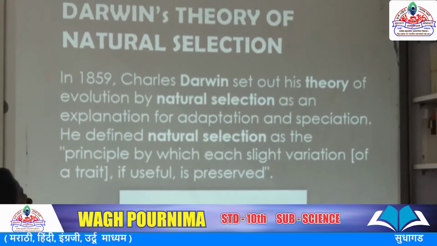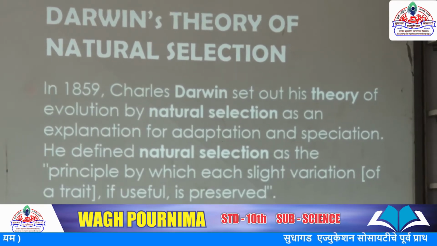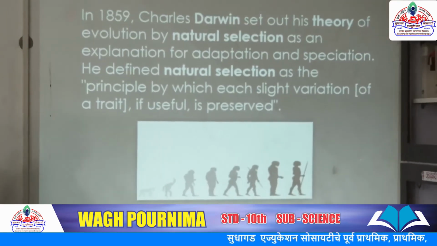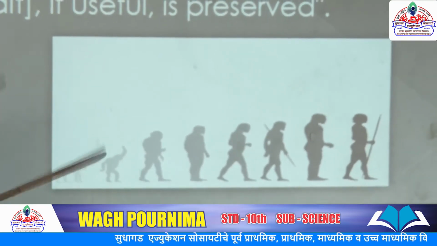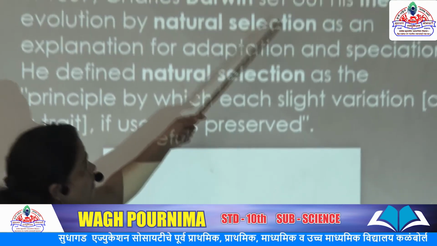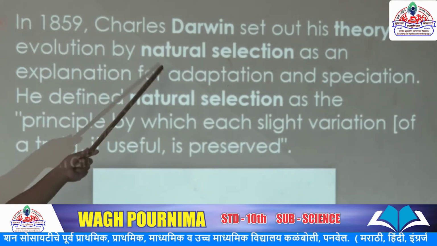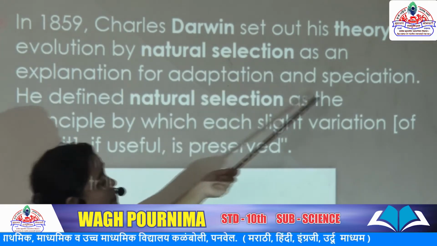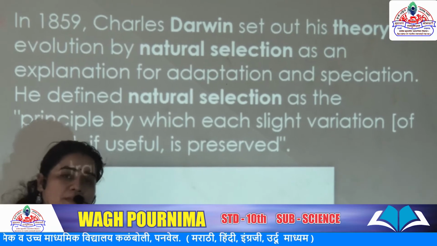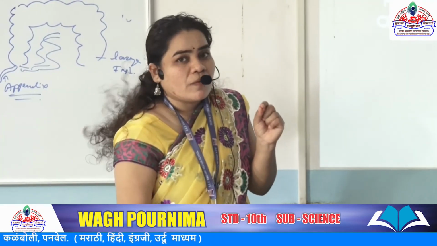Next topic is Darwin's theory and natural selection. This topic is also very important because in 1859, the scientist Charles Darwin set out his theory of evolution by natural selection as an explanation for adaptation and speciation. Speciation means the main part of each and every organism.